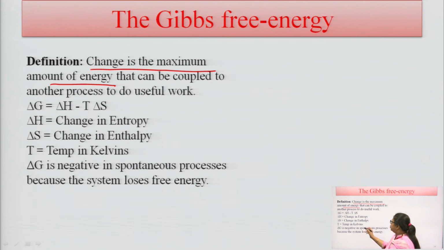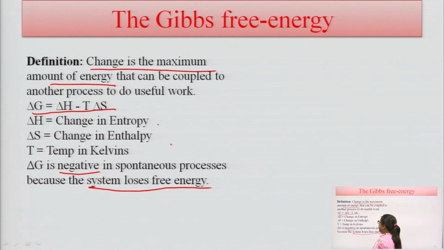So delta G equals delta H minus T delta S, where T is the temperature in Kelvin, and delta S and delta H are the changes in entropy and enthalpy. If delta G is negative, it is a spontaneous process or exergonic reaction, because the system loses its free energy, and when it is positive, it is a non-spontaneous, endergonic reaction.